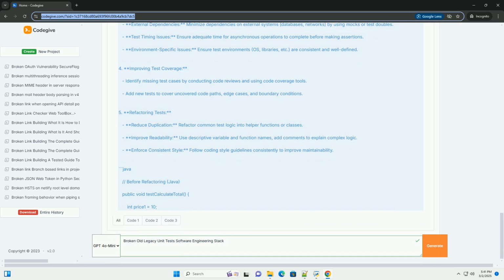Dependencies: are there excessive dependencies on external resources, databases, files, networks? Testability: is the code designed in a way that facilitates testing, for example loose coupling and dependency injection? 5. Prioritization. Based on the analysis, prioritize the tests for remediation.